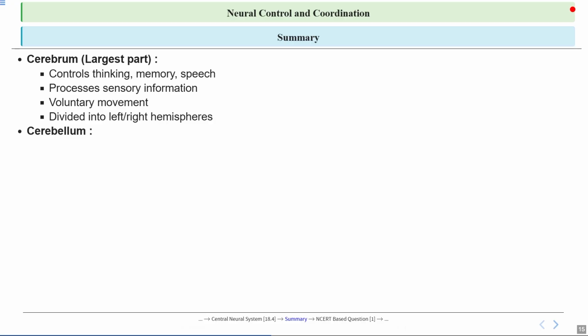So, the cerebrum is the largest part. It controls thinking, memory, speech. It processes sensory information. It is involved in voluntary movement, and it is further divided into left and right hemispheres. Let's move on to the cerebellum. This part of the brain sits underneath the cerebrum and has an important role. Let's see. The cerebellum is responsible for balance and coordination.